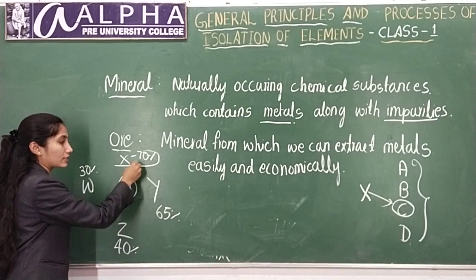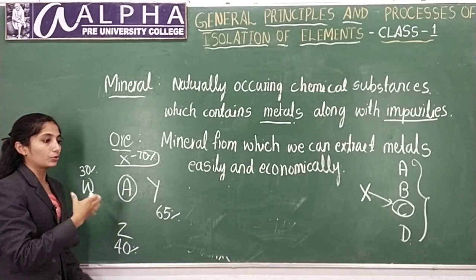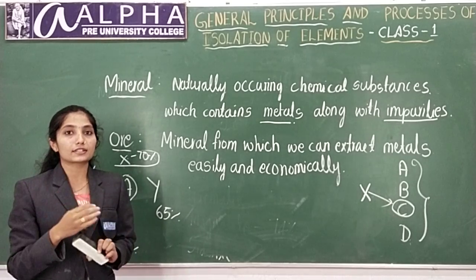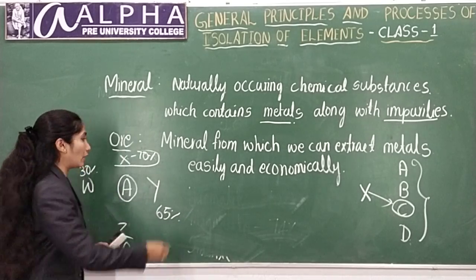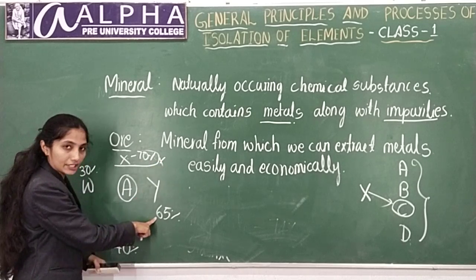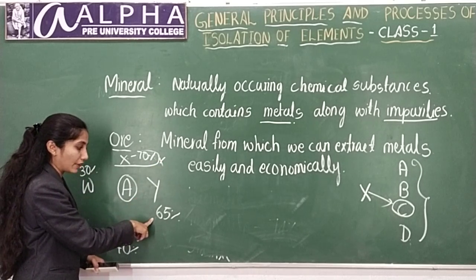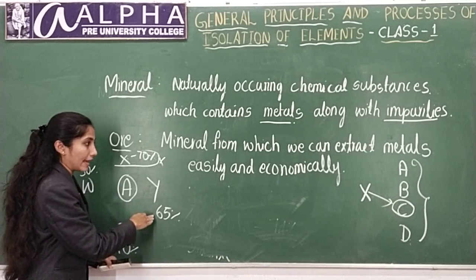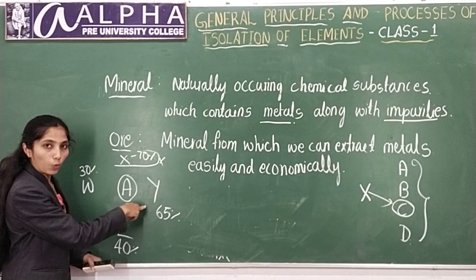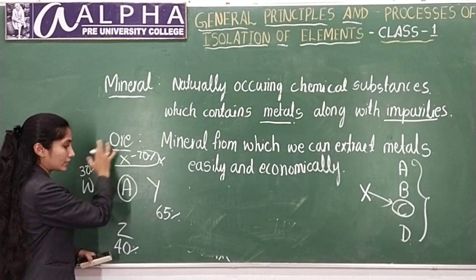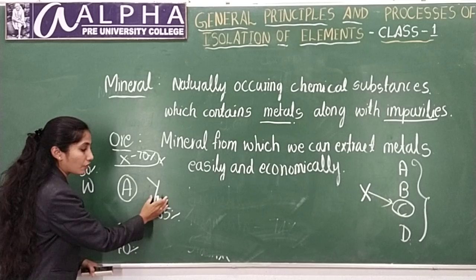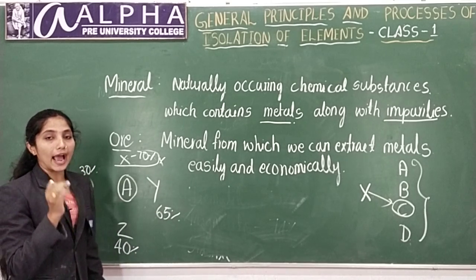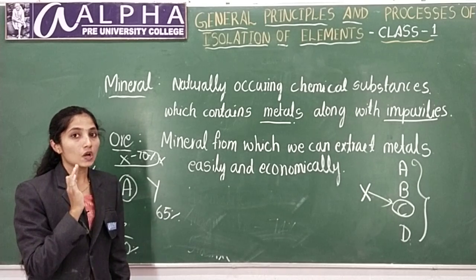For the removal of these impurities, you need more sophisticated processes which require more money, so you cannot afford this. Though Y contains 65%, imagine you can easily extract metal from Y. These are all minerals, and the mineral from which you can extract metal easily and economically is called an ore.